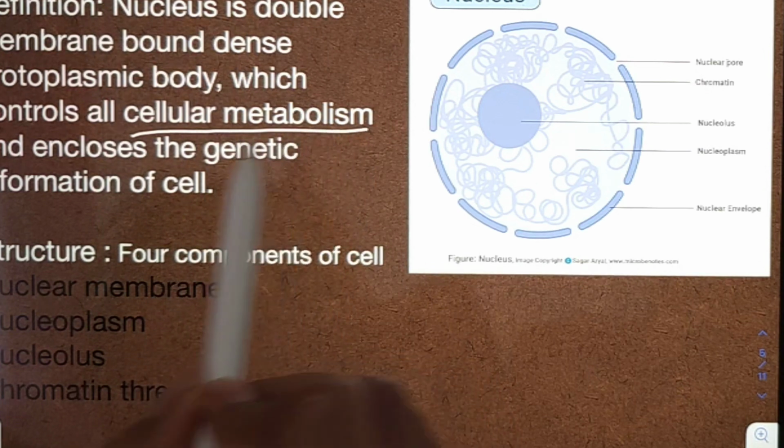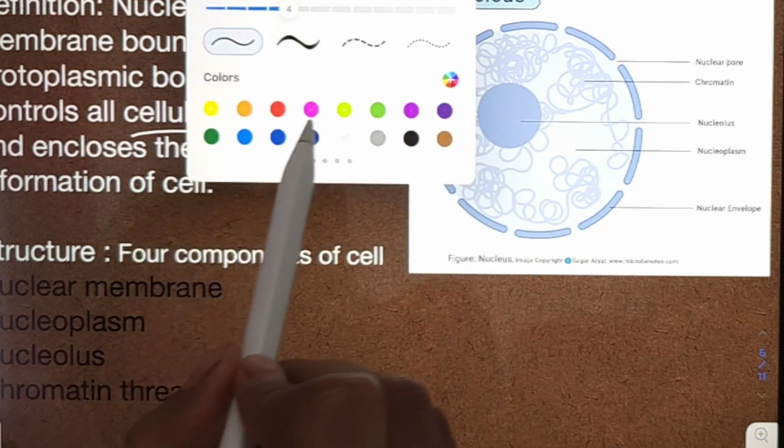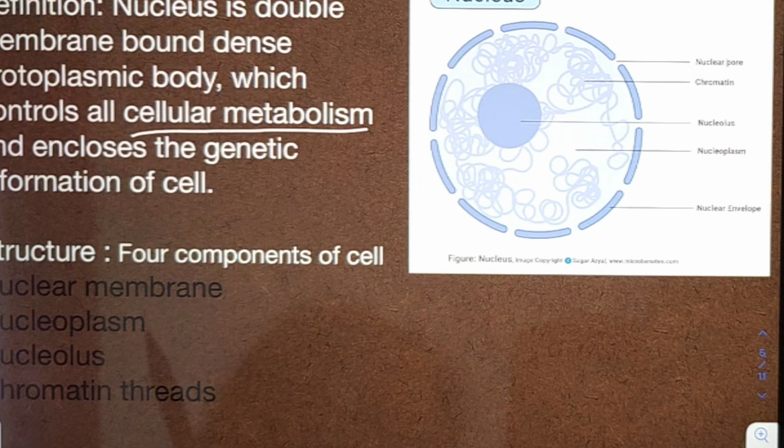What is cellular metabolism? It controls the activities of the cell.